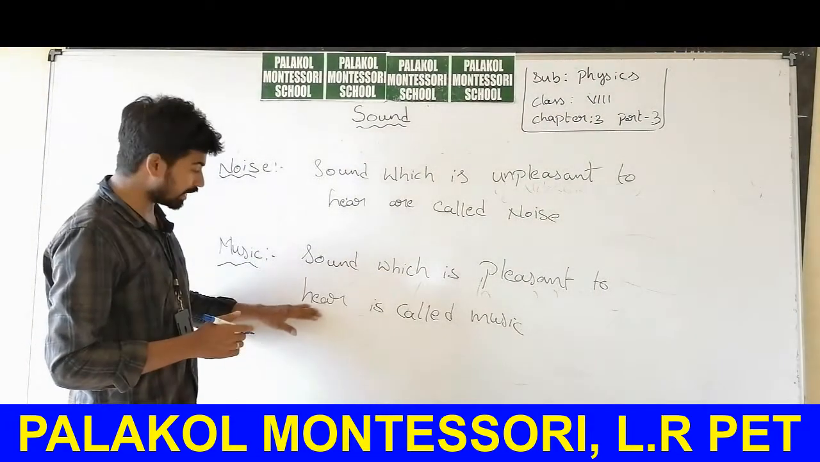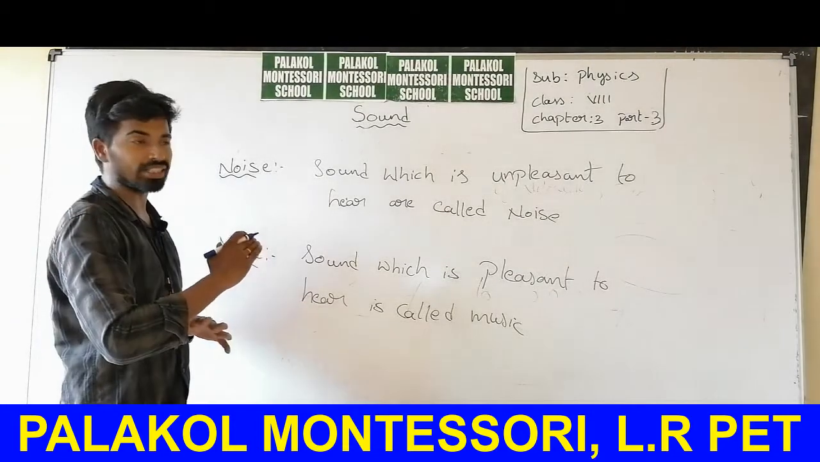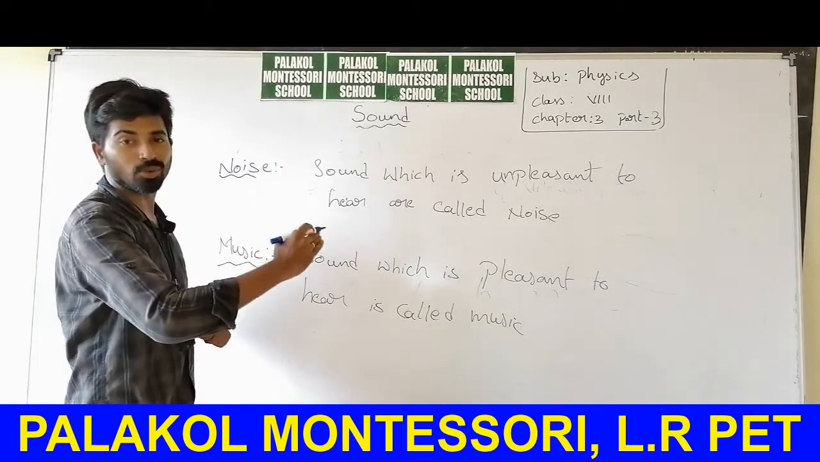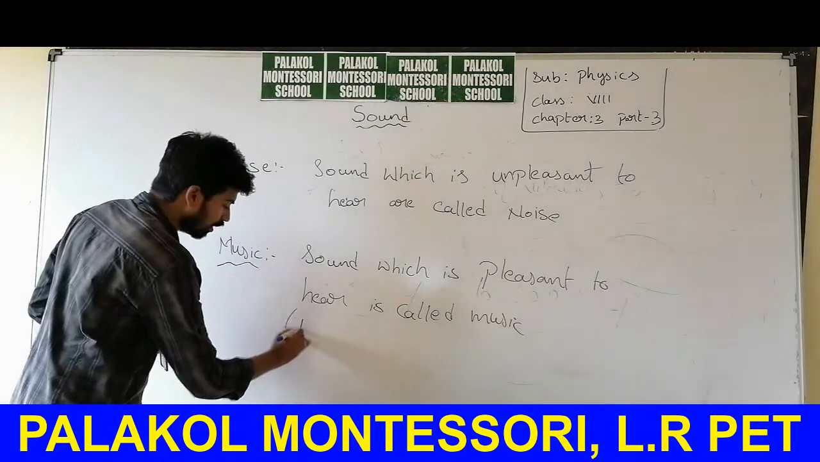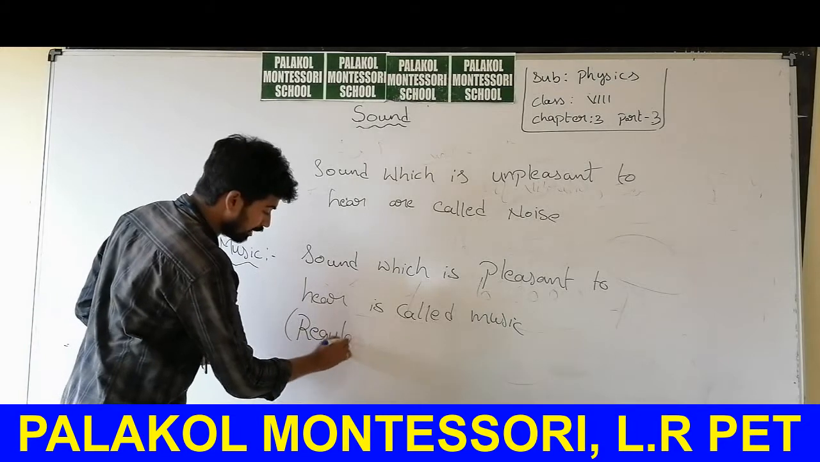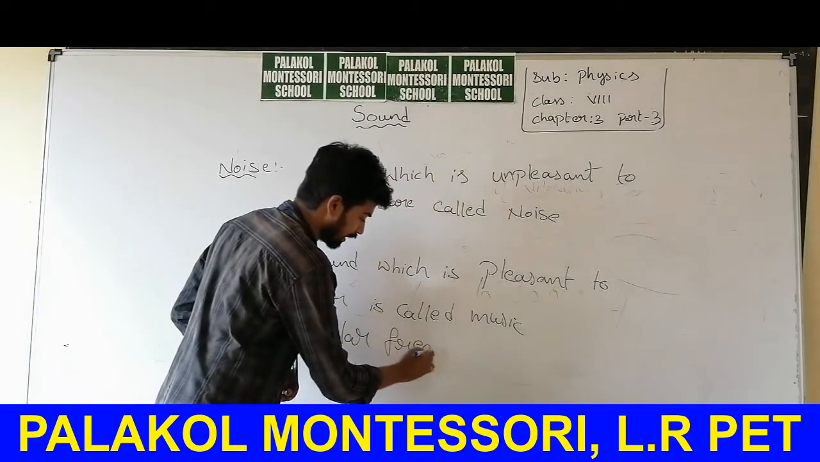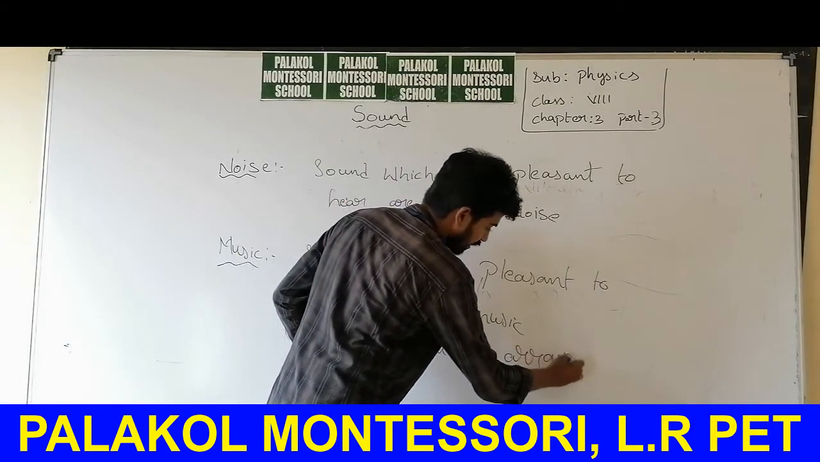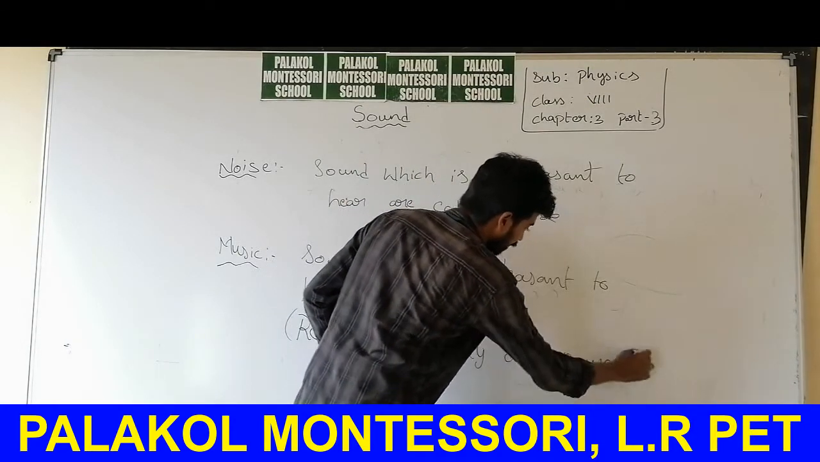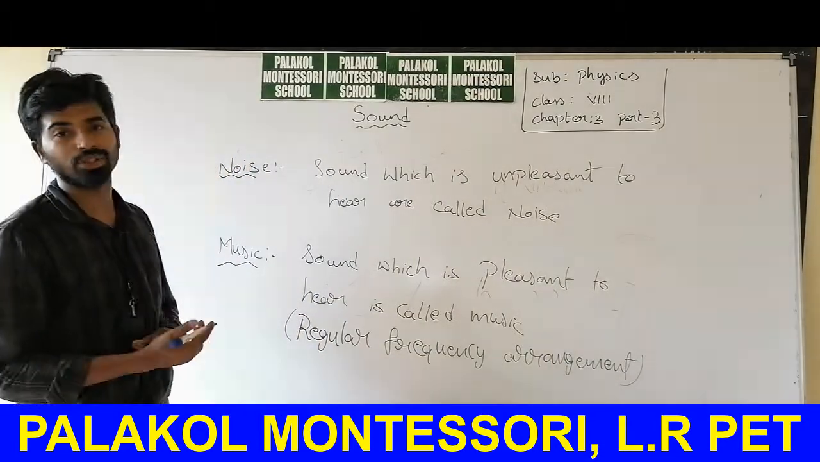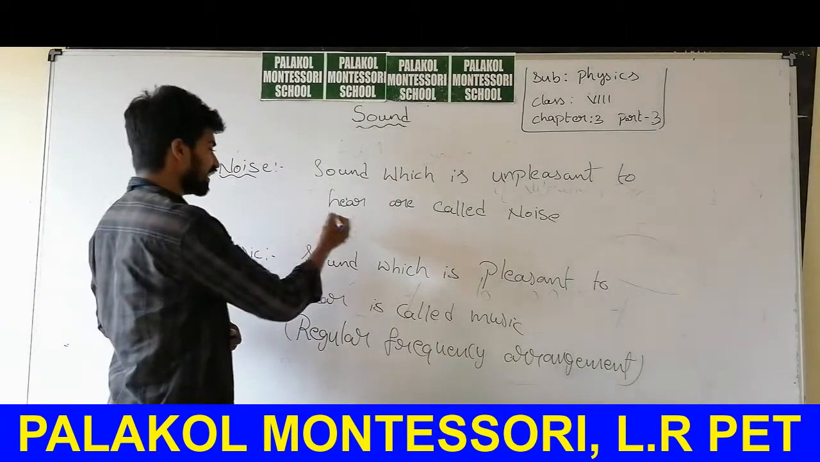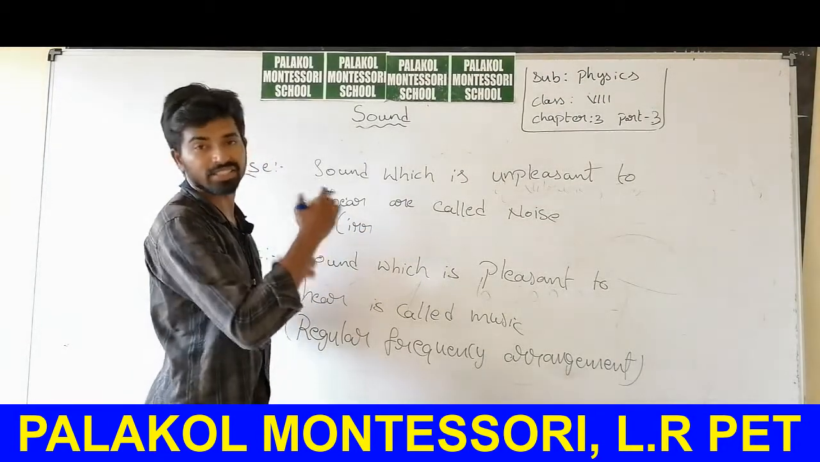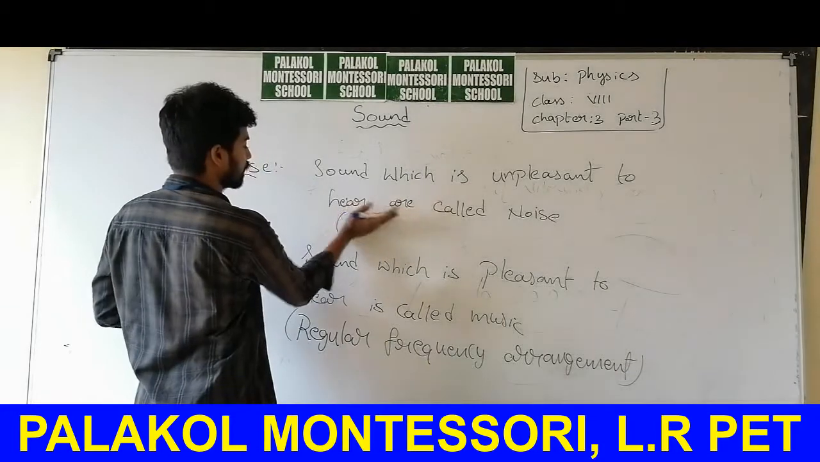Whereas in music, there is a pleasant increase of frequency, and slowly the frequency will decrease; a particular order will be there. If the frequency of the sound in music is increasing, it doesn't increase abruptly, it increases slowly and decreases slowly. A regular frequency arrangement will be observed, that's why it is very pleasant to hear. Whereas in noise, suddenly the loudness may increase, suddenly the frequency increases and decreases.